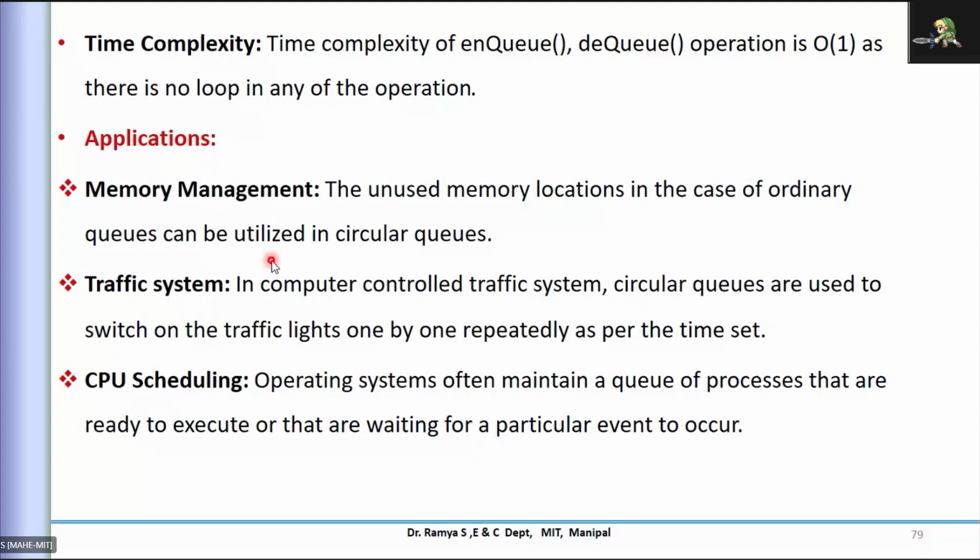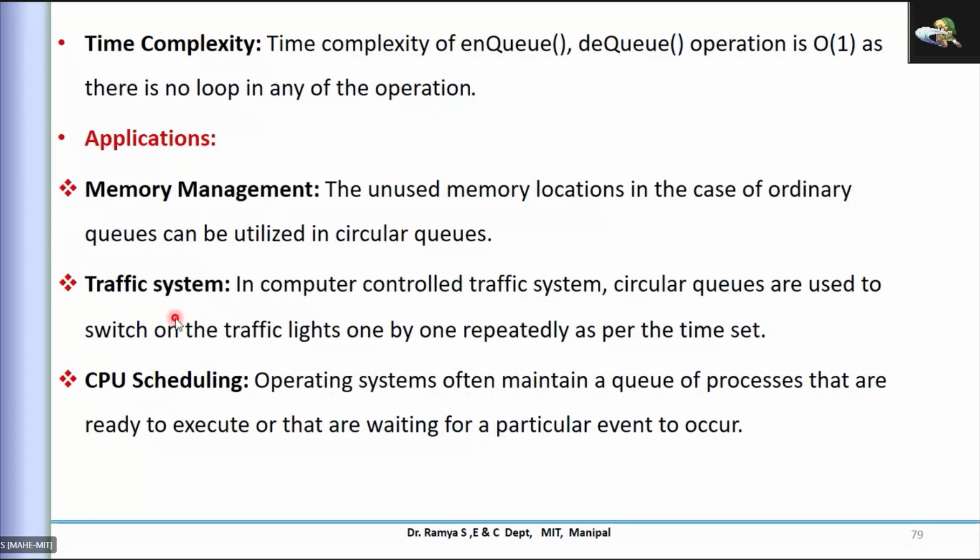Okay, so don't be under the impression that memory is circular. It is not like that. It is just a continuous memory location. In the case of array representation, continuous memory is allocated, but the pointers can come back to the initial position also by the mod operation. So that is the advantage with the memory.